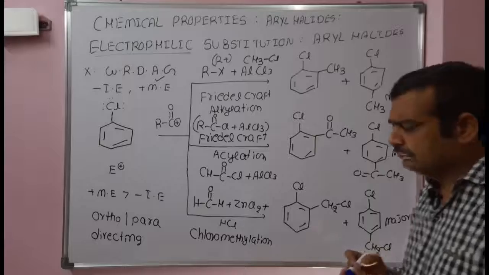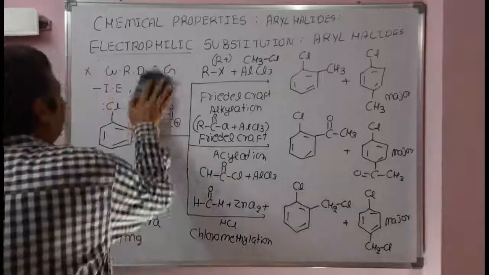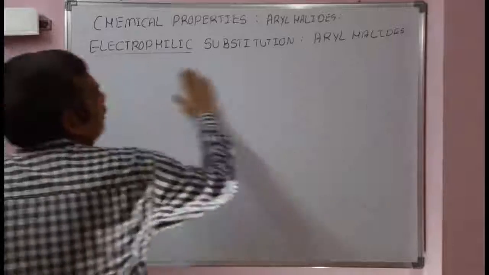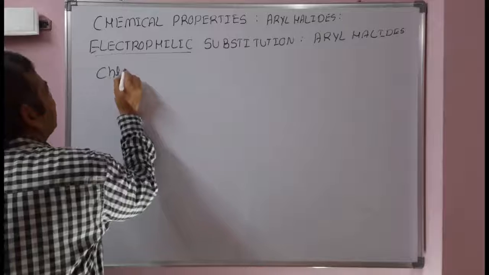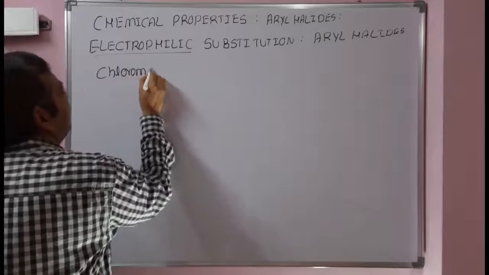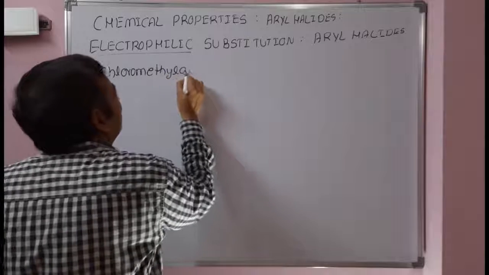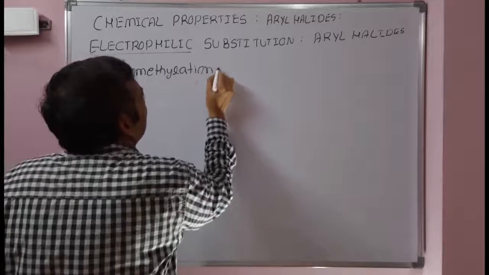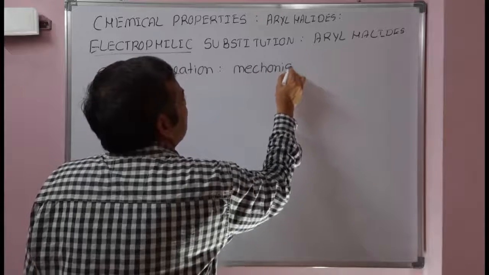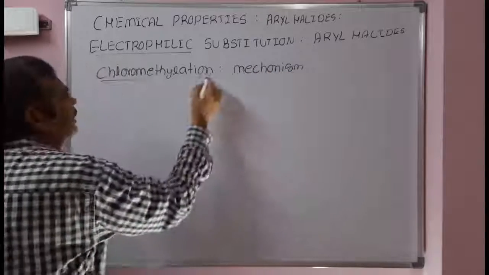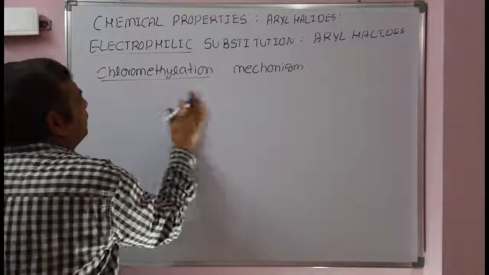Now see the mechanism for the chloromethylation reaction. It is an electrophilic substitution reaction on an aryl halide. First step, generation of the electrophile.